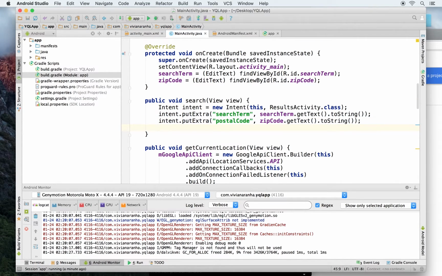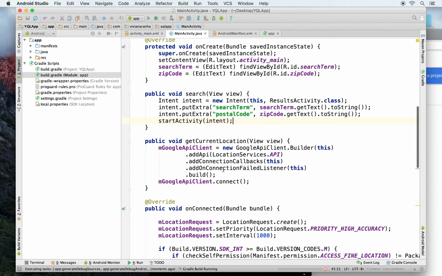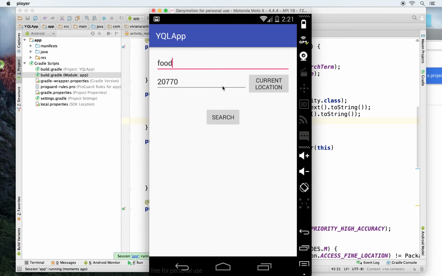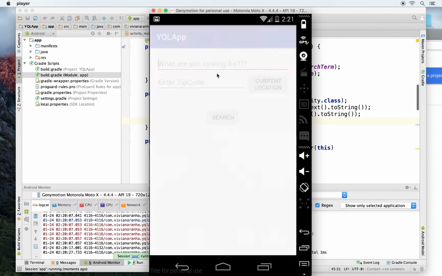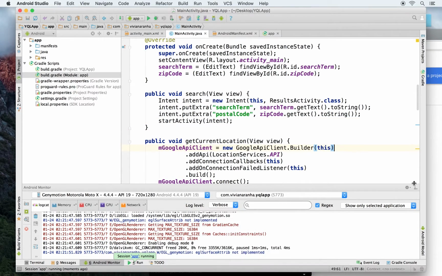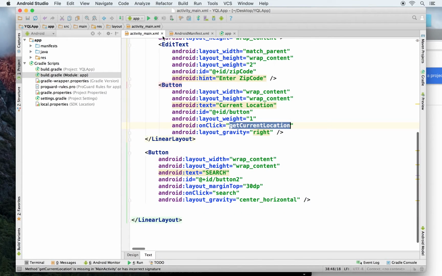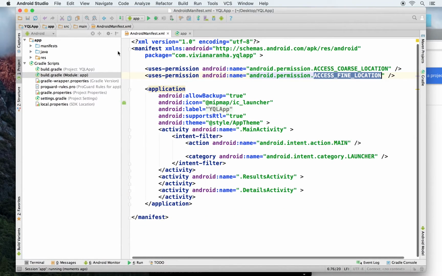So I have both of them, and then I'll just say startActivity with that particular intent. So that will start my activity hopefully, and pass to the activity both the terms that the user entered. So let it run, it takes some time. Food, enter location, search, and I go to the next activity. Now that takes care of the first activity, so I'm going to just close everything on my first activity.